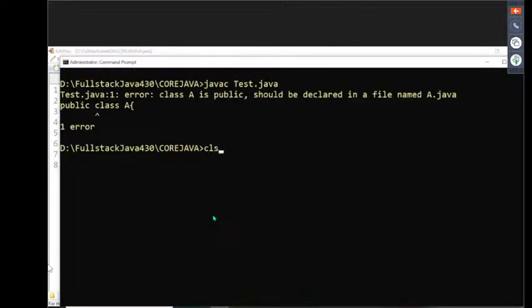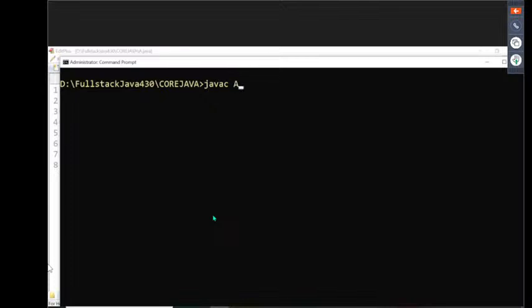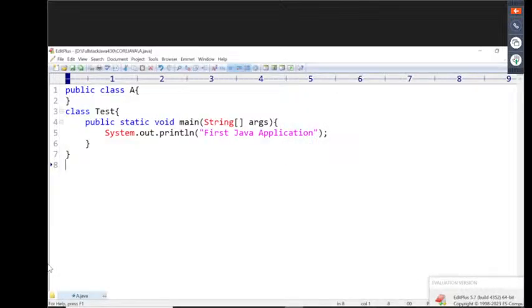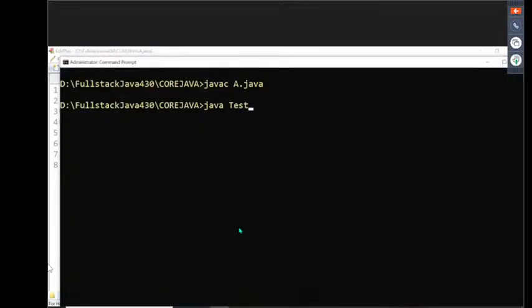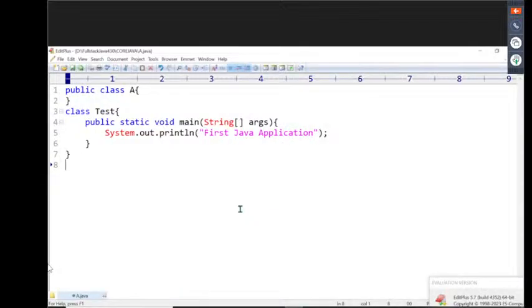Now tell me, how are we going to compile and execute this? javac space A.java. Compiled successfully. But along with java, what do we have to provide? Is it the Test class or the main A class? Tester, the main method. Along with java, we must provide the main class name. Along with javac, we provide the file name, A.java. Right, sir. java space Tester. Now we are getting output.